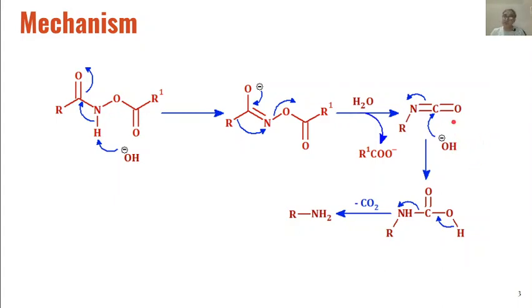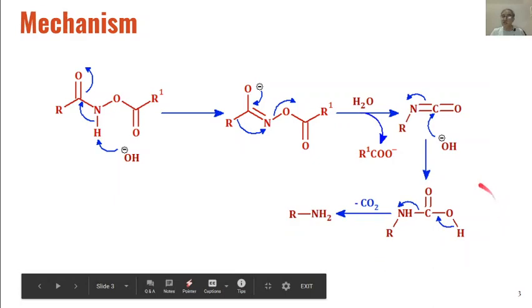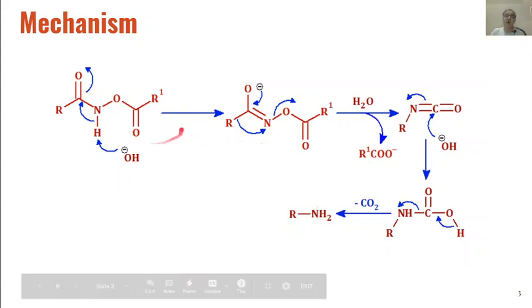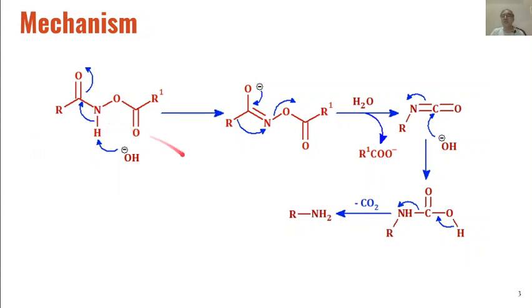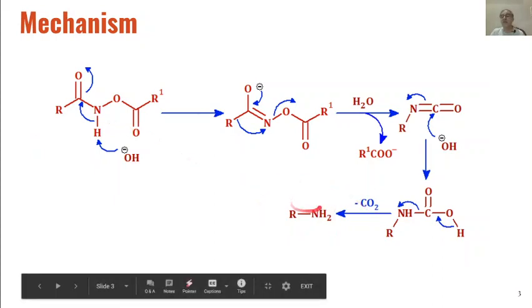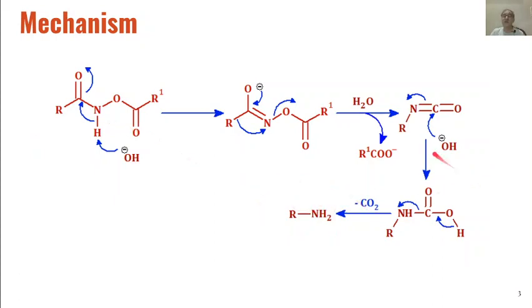And these isocyanates can then further react with hydroxide ions, because we are using hydroxide ions as a base in this reaction, and these types of hydroxamic acid will be formed, and this will undergo decarboxylation to give the final product, that is, amines. So this is how these hydroxamic esters are converted into amines when they are hydrolyzed with water.